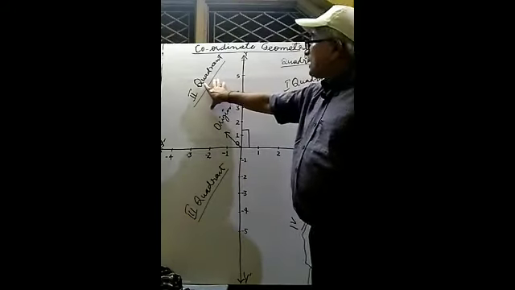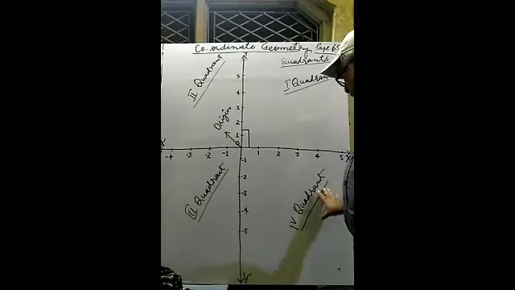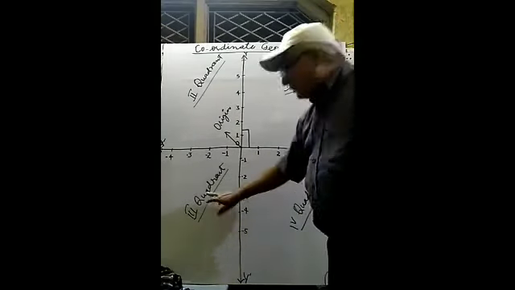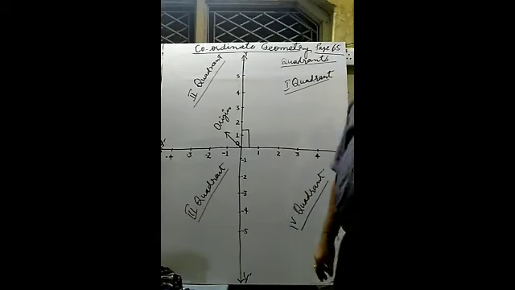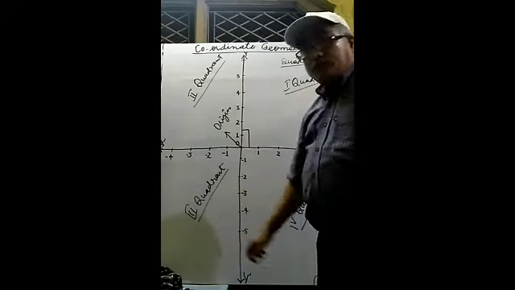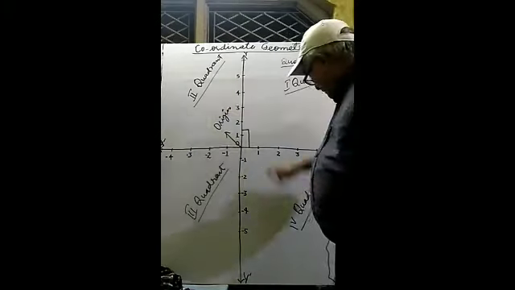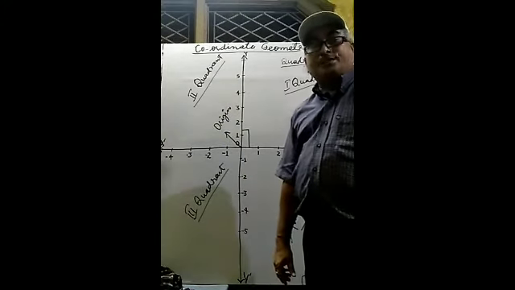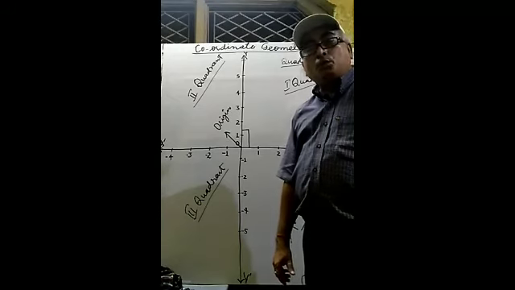Vertically opposite to second one is quadrant number four. First, second, third, and fourth. These are adjacent quadrants. But first and third, second and fourth are called vertically opposite quadrants, or simply we say opposite quadrants.